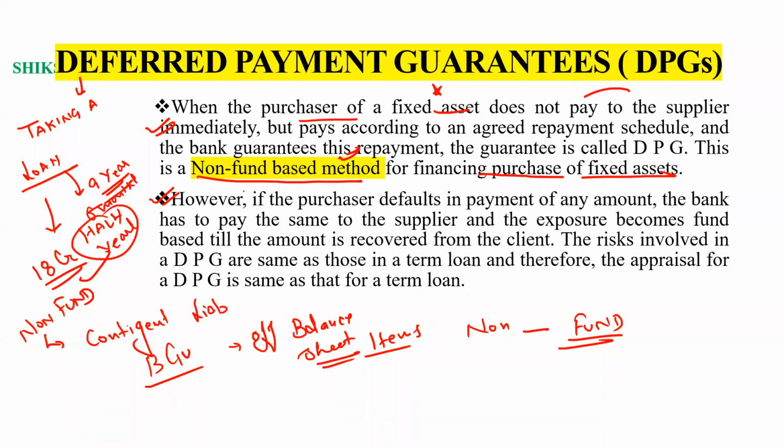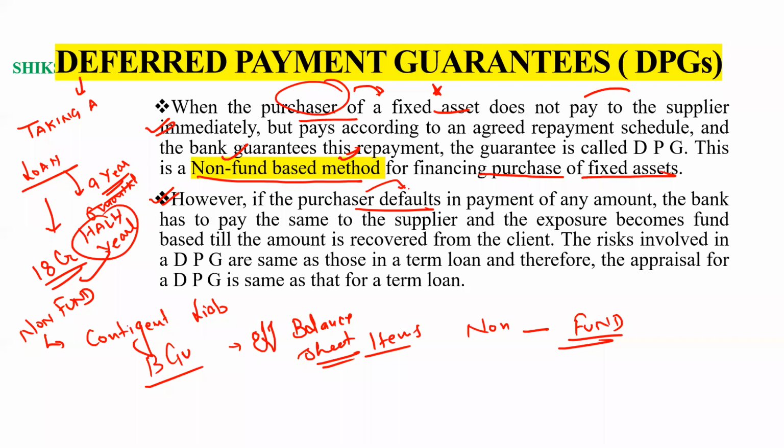Now let's discuss. However, if the purchaser defaults, like now the purchaser will not pay the installment, so here the bank has to pay the installment. Earlier it was non-fund based, now it becomes fund based for the bank, because now the bank has to pay the installment.